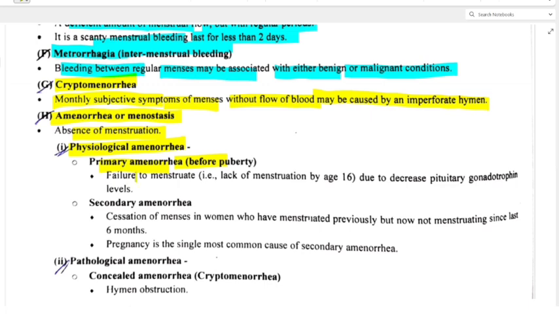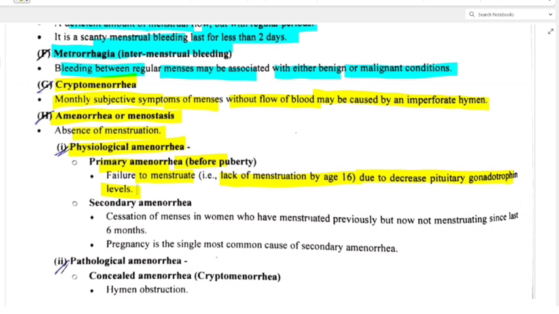So let's see. Primary amenorrhea is failure to menstruate, lack of menstruation by age 16, due to decreased pituitary gonadotropin levels. So what is primary amenorrhea? It is before puberty, a failure to menstruate by the age of 16 due to decreased pituitary gonadotropin levels.